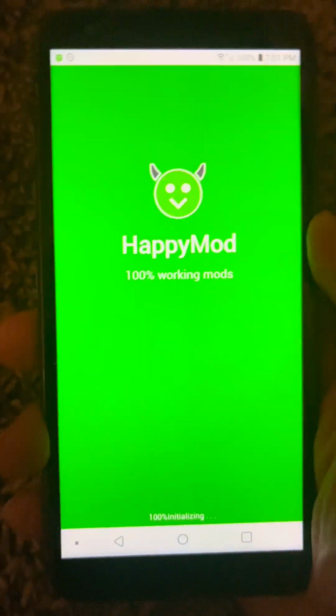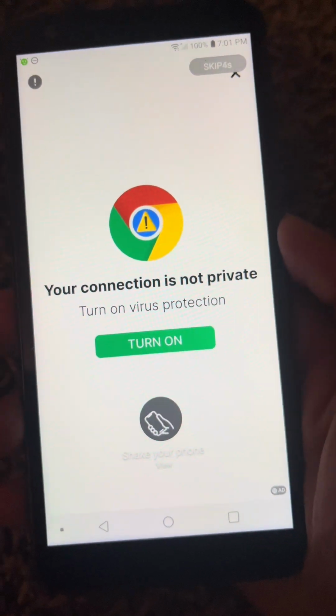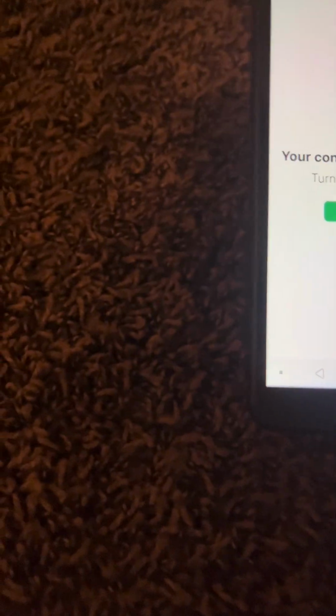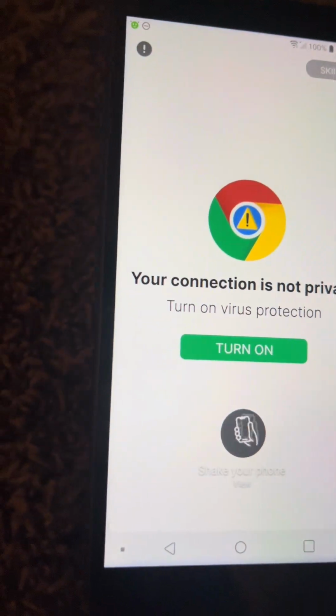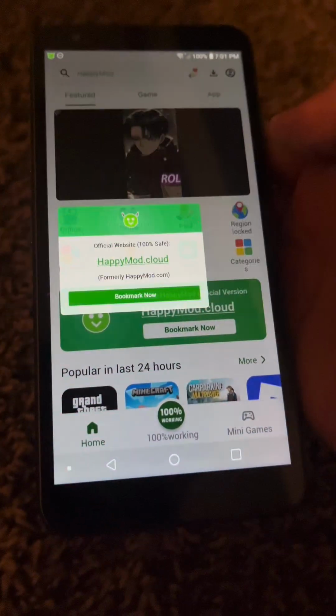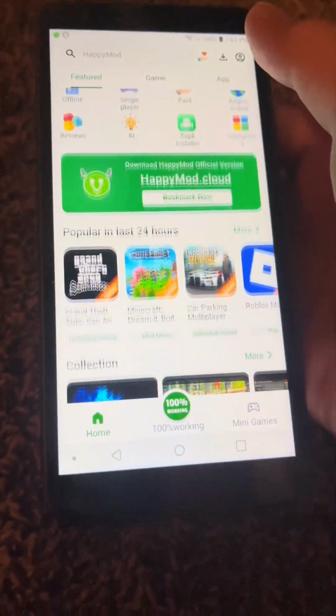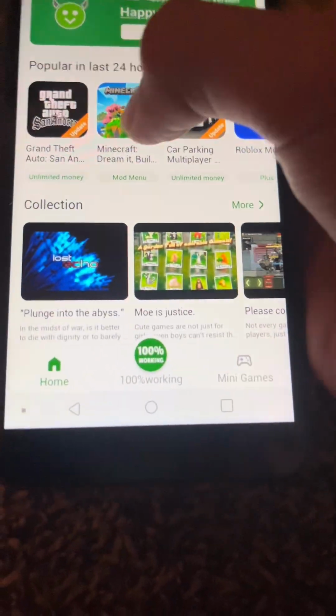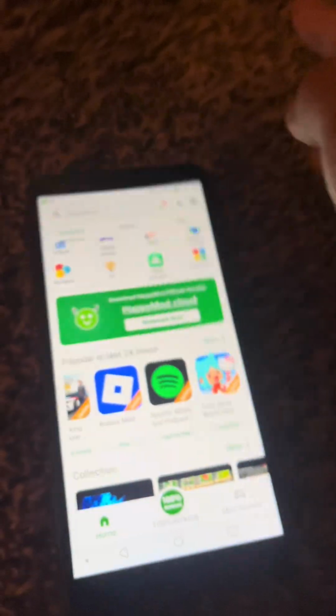So it just has ads, so that's annoying. And now you can download any apps you want.